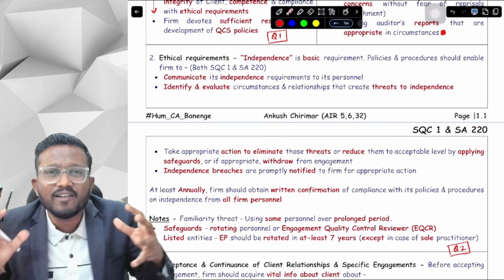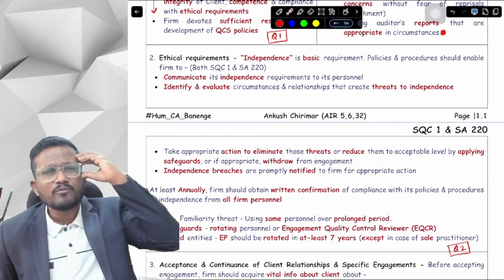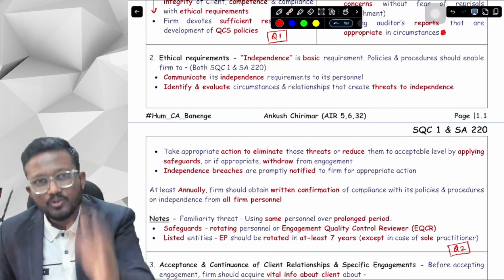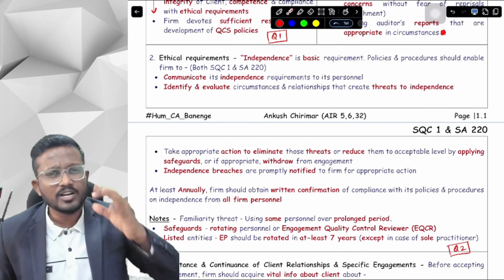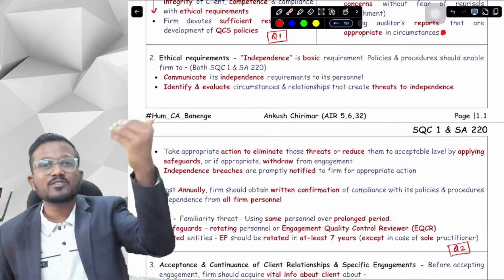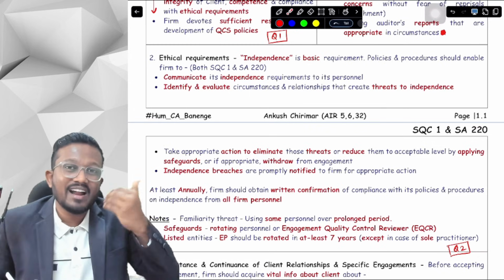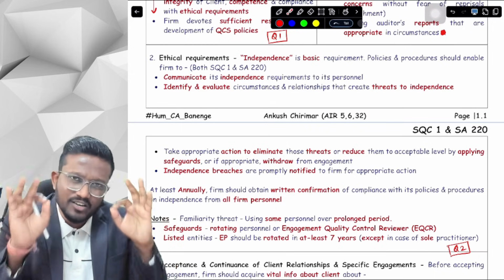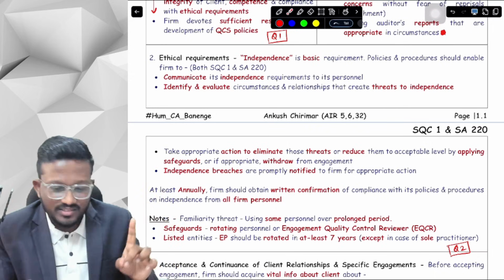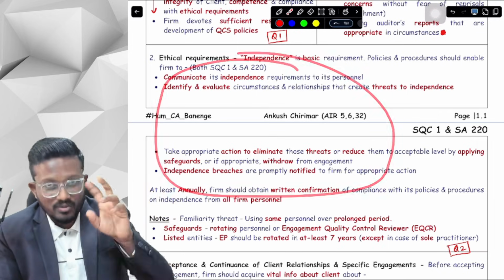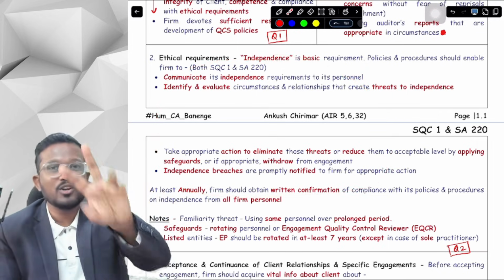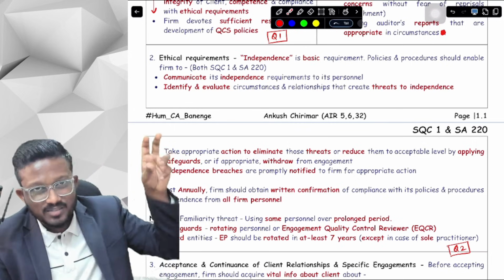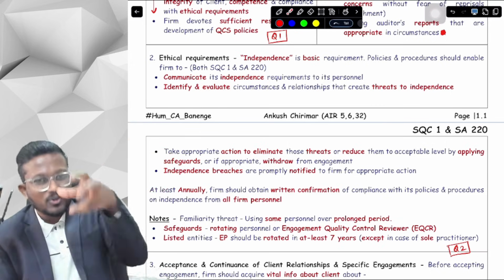So what I have done is I have just combined both the points so that you don't have to remember what the difference was between SQC1 and SA220. I just want to reduce your efforts so that you can score more marks. Because obviously, sir, if you write one point more in SQC1 or one point more in SA220, it doesn't matter. ICAI will give you full marks. So you have to write this thing two times in your answer sheet whenever a question comes on ethical requirements. First, as per SQC1, these points; as per SA220, the same points.